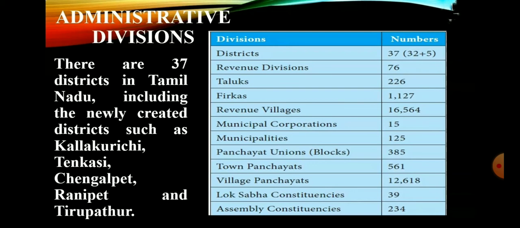But before 2 days, we know that Mayiladuthurai also became a district, isn't it? So there are 38 districts in Tamil Nadu, including the newly created districts Kallakurichi, Tenkasi, Chengalpet, Ranipet and Tirupattur, and newly again Mayiladuthurai. The administrative divisions of the state are given in the following table. You look at the table.